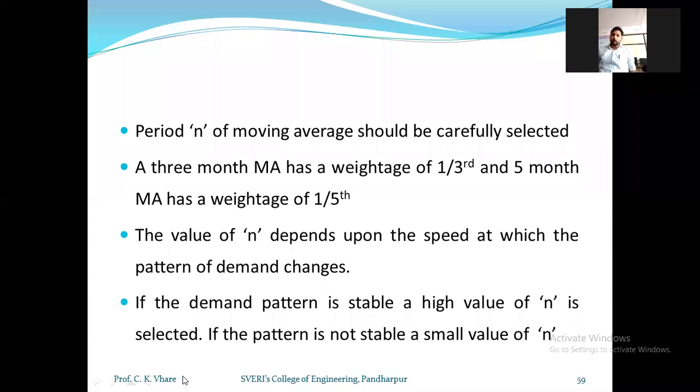Next, the value of n depends upon the speed at which the pattern of demand changes.